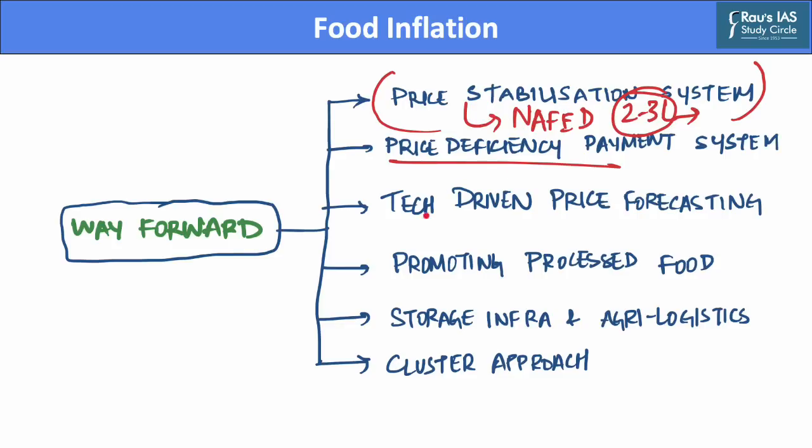Also, there is a need for a technology-driven price forecasting system, which should track the prices of commodities at various markets in the country and aim to disseminate these prices to farmers. This will help reduce the cobweb phenomenon which we have discussed earlier. Further, there is a need to promote processed foods, such as promoting the use of dehydrated onions and tomato purees, which will help reduce the demand for such commodities when the prices of such commodities are high.